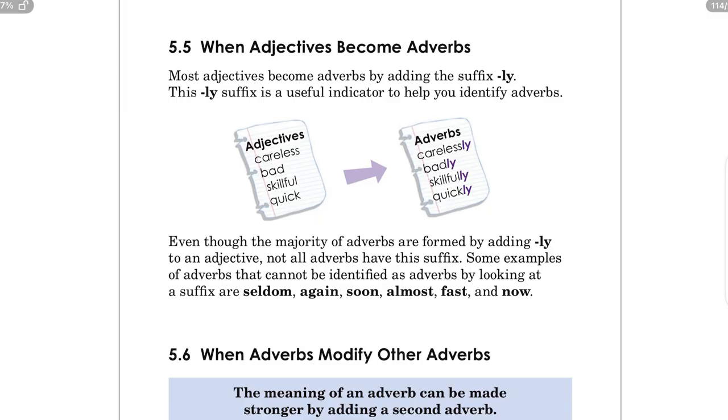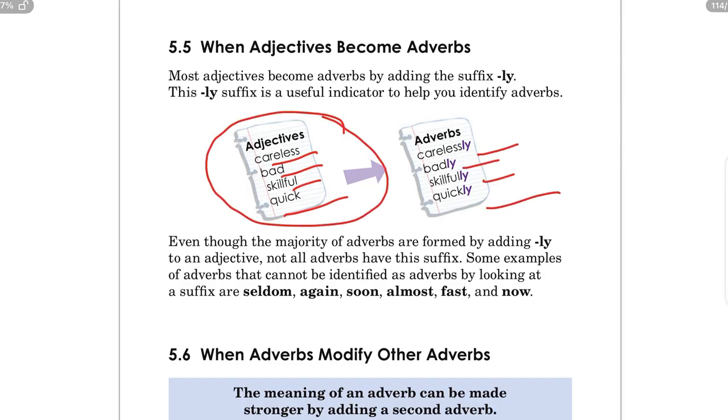When adjectives become adverbs, sometimes an adverb is used to modify another adjective. For example, careless, bad, skillful, quick, carelessly, badly, skillfully, quickly. Careless, bad, skillful, and quick are adjectives, and out of these adjectives we have made the adverbs carelessly, badly, skillfully, quickly. So most adjectives become adverbs by adding the suffix ly. Even though the majority of adverbs are formed by adding ly to an adjective, not all adverbs have the suffix.